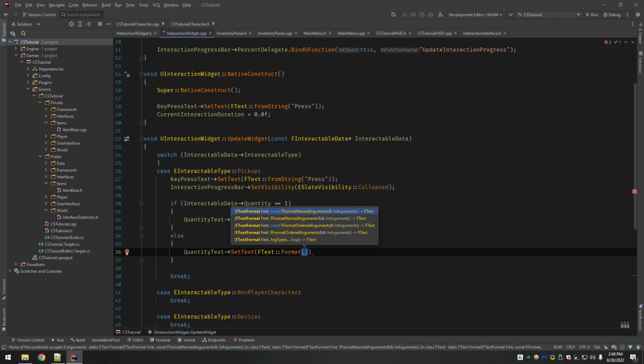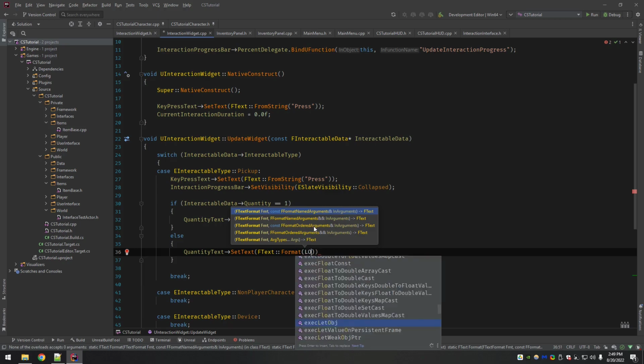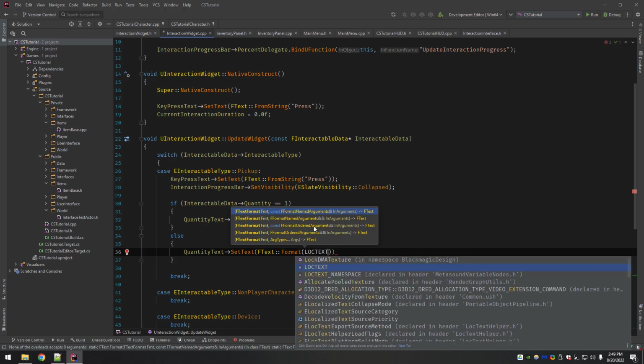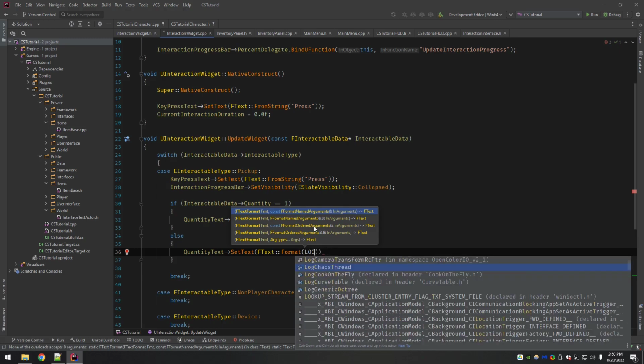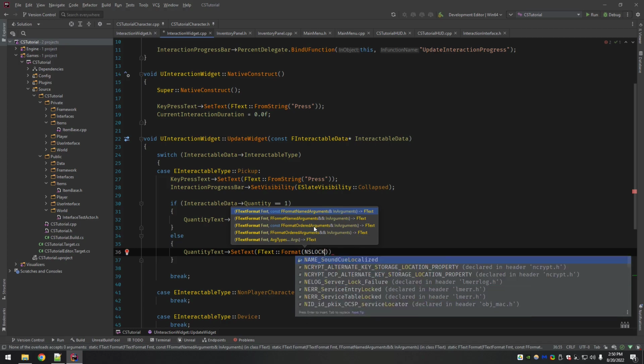Now, there's a couple different things you can see here. The format function call always needs a localization format aspect to it. So you may see in some games a thing called LOCTEXT, or NSLOCTEXT.